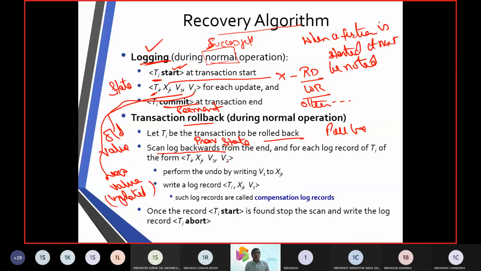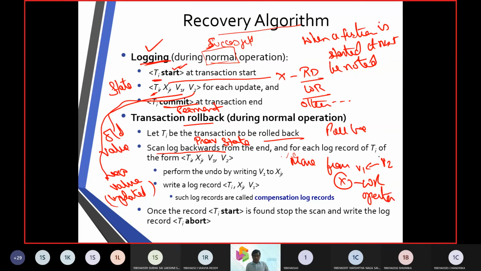Now here you can see that you need to move from V2 to V1. X indicates the write operation.